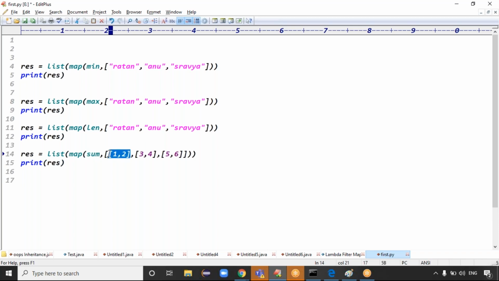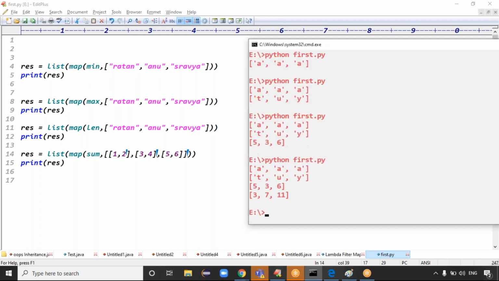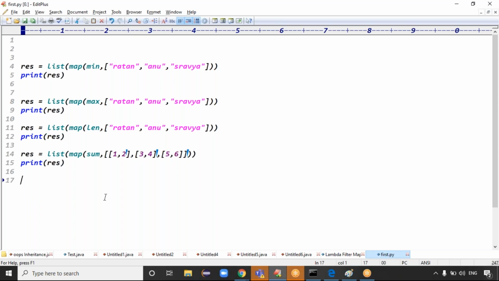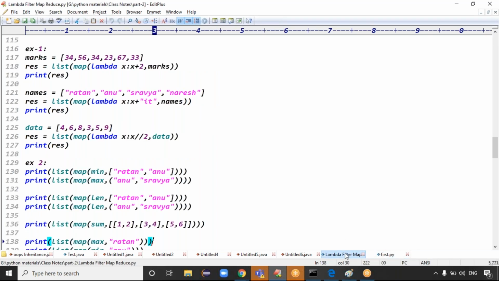Sum is applied on every list, right? This is the first sublist, this is the second sublist, this is the third sublist, guys. Now what is the expected output? 3, 7, and what? 11, right? Because the sum operation is applied on this data, this data, and this data. Exactly, guys. So we understood the mapper will do the operation on every element. Guys, are you clear now?